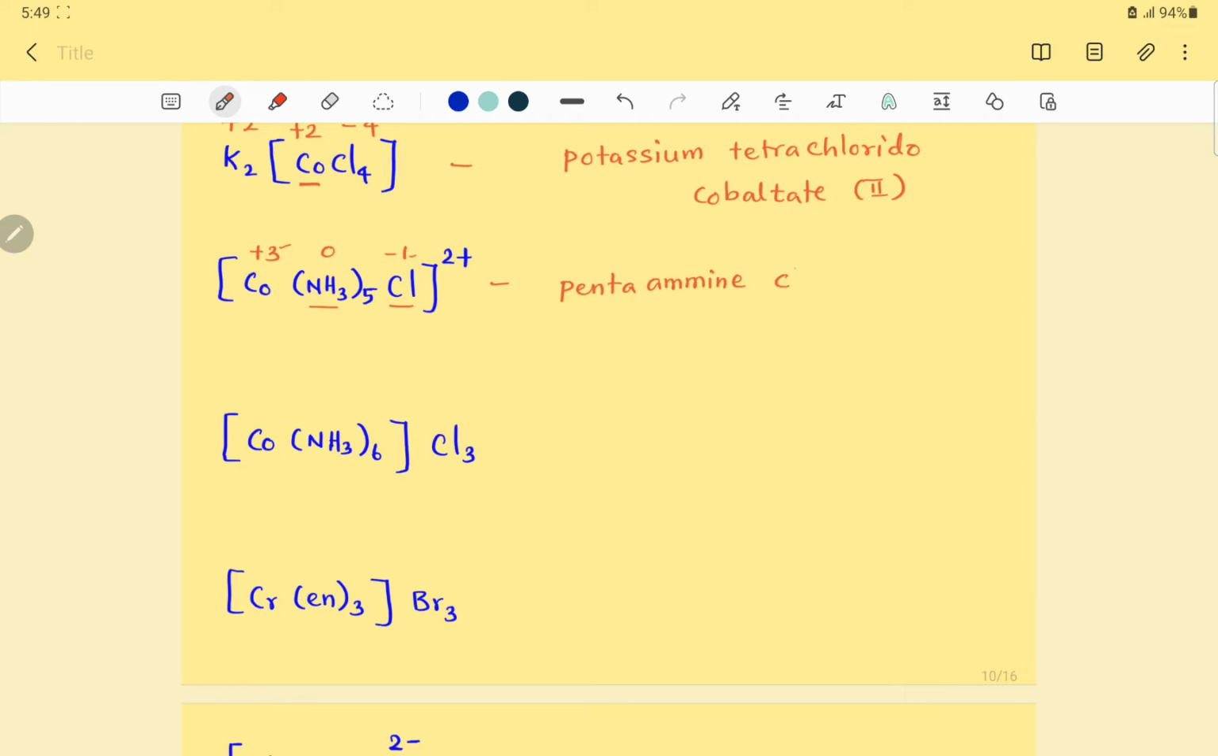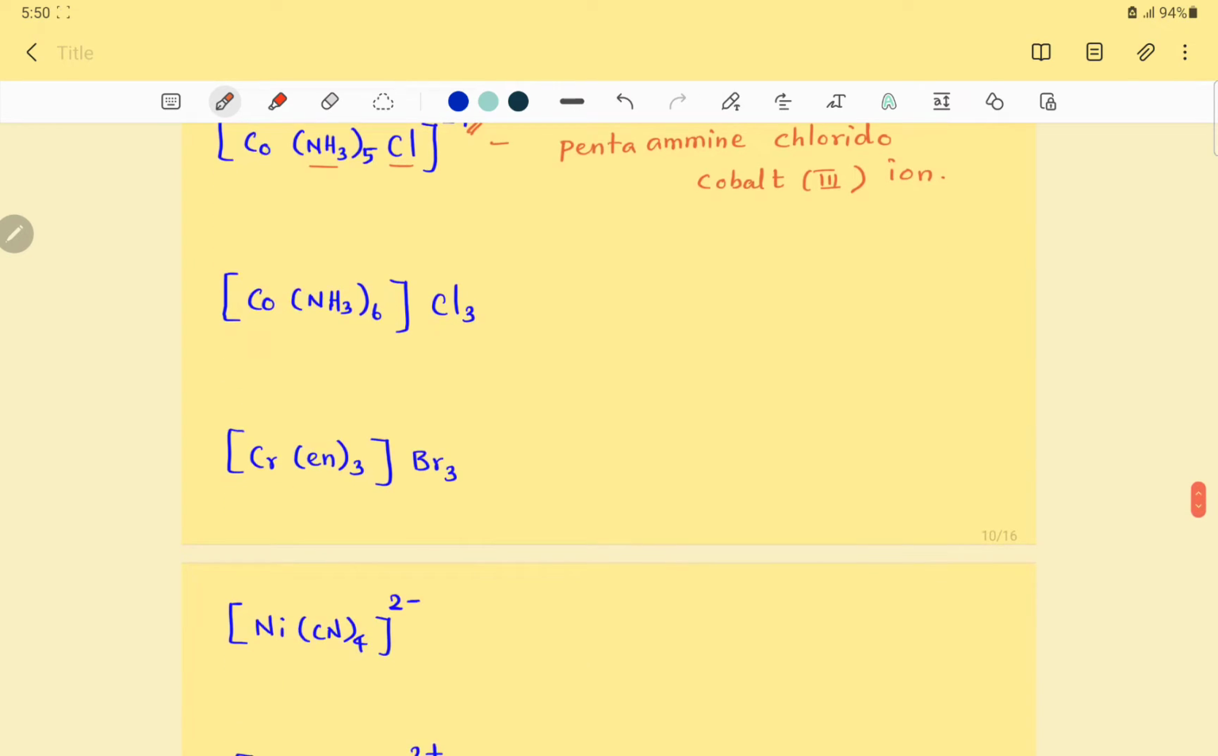Chlorido ligand once, so mono chlorido. Pentaammine, chlorido. The central metal ion is cobalt. It is present in a cationic complex, so we use the regular name. It's given a 2+ charge, isn't it? So it's nothing but a cationic complex, so we give the regular name cobalt. The oxidation state of cobalt is cobalt(III) ion. It's given in ionic format, cobalt(III) ion.